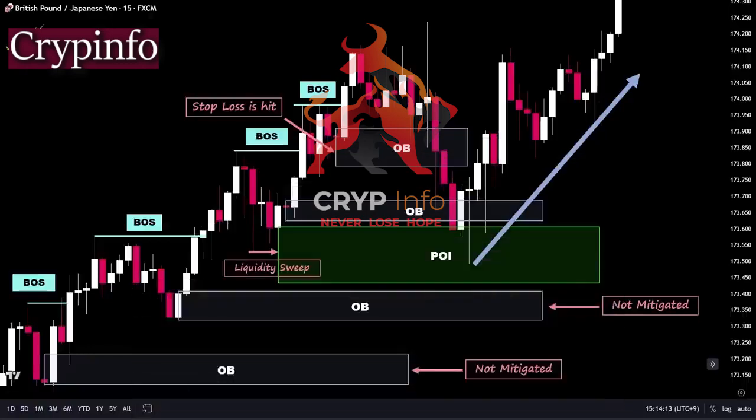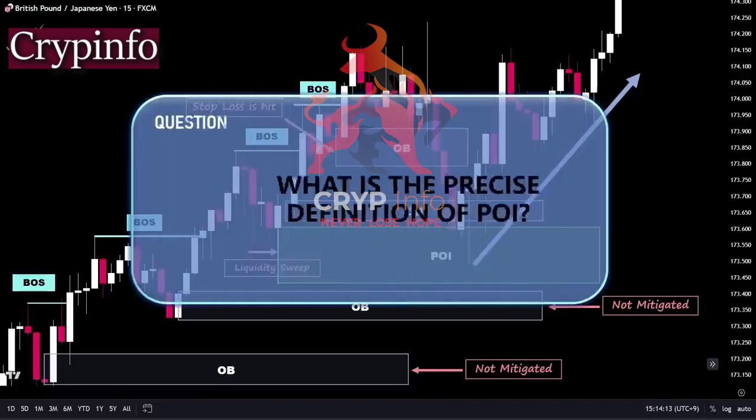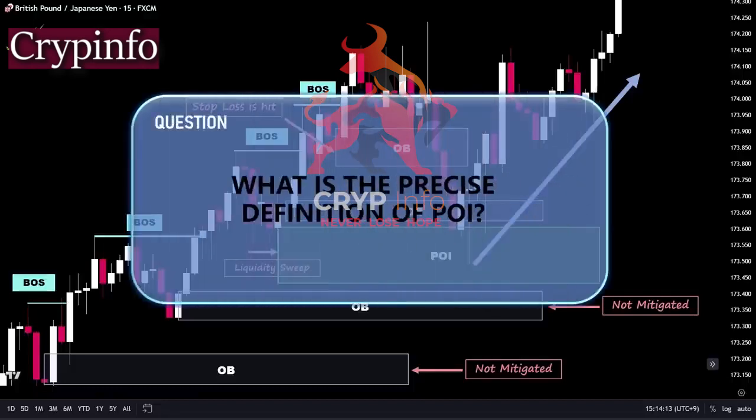The underlying theory is that the market relies on liquidity to sustain its movement. If the price fails to sweep liquidity before reaching an order block, there is a greater chance that the price will utilize that zone as a source of liquidity to propel its momentum. It's essential to consider this aspect when identifying potential entry points in the market, as it can significantly impact our trading decisions and outcomes. What is the precise definition of POI, point of interest?